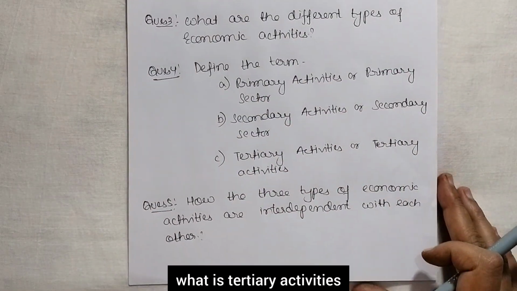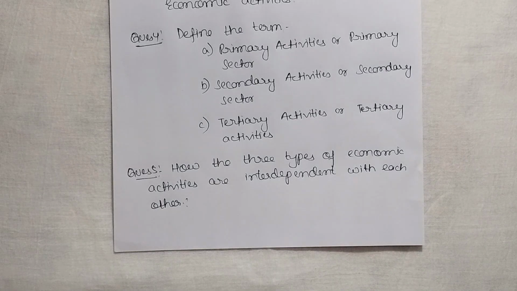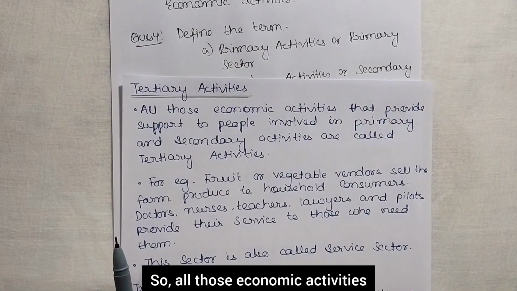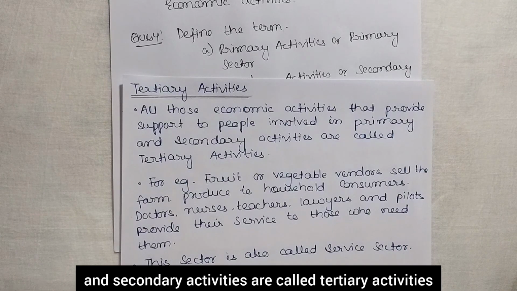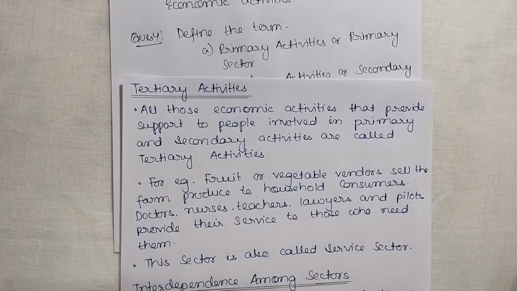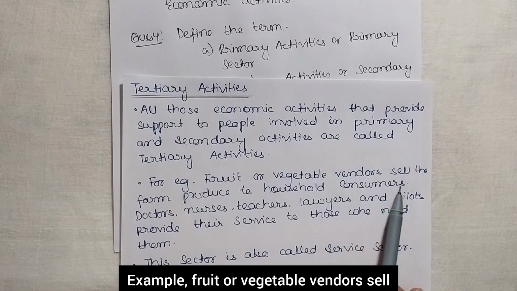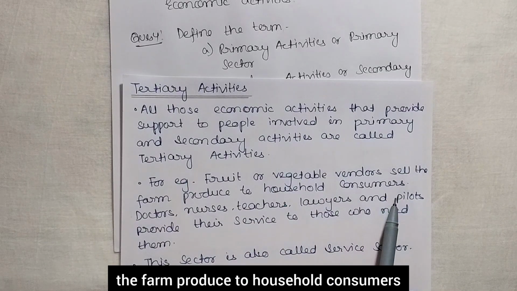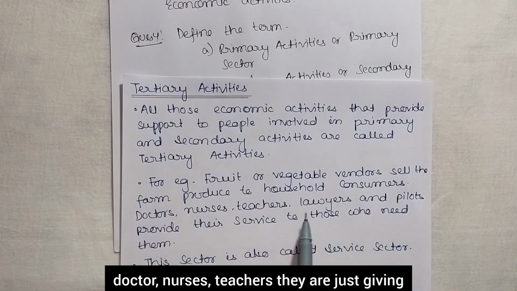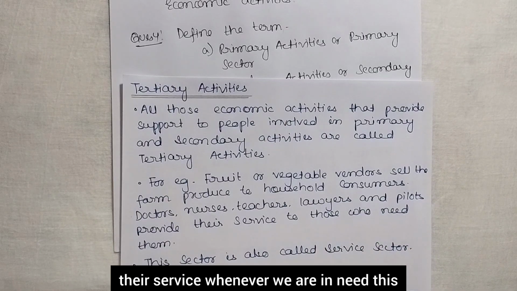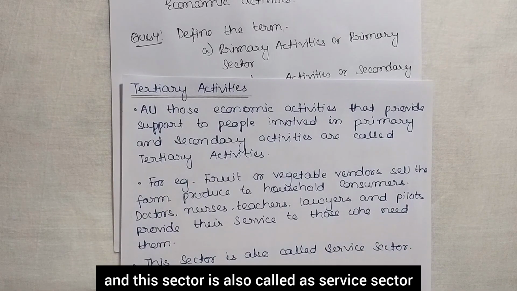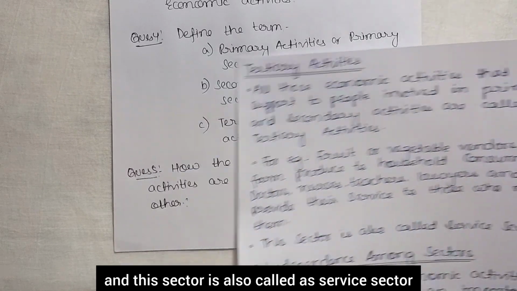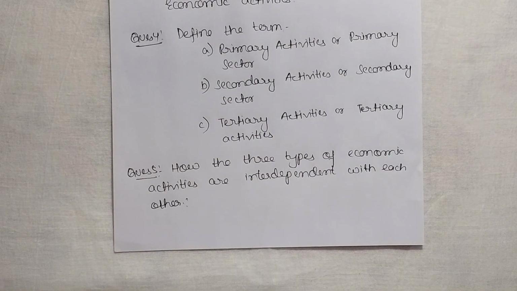Now, what is tertiary activities? So all those economic activities that provide support to people involved in primary and secondary activities are called tertiary activities. Example, fruit or vegetable vendors sell the farm produce to household consumers. Doctors, nurses, teachers, they are just giving their service whenever we are in need. This is called tertiary activity. And this sector is also called the service sector. So these are the three activities.